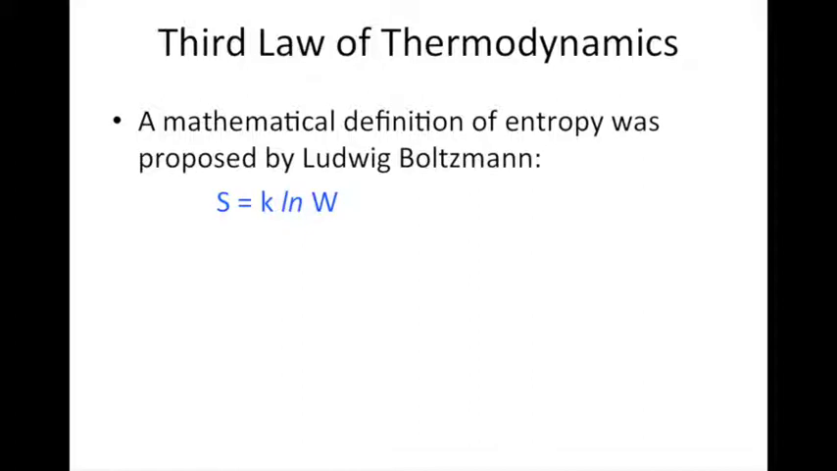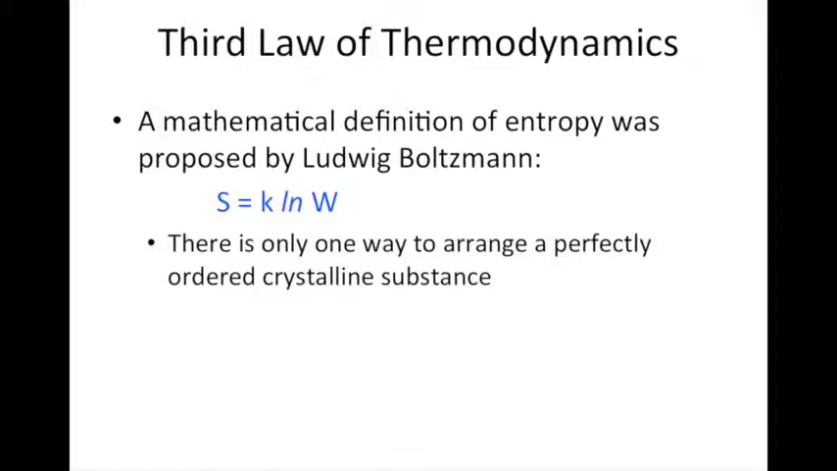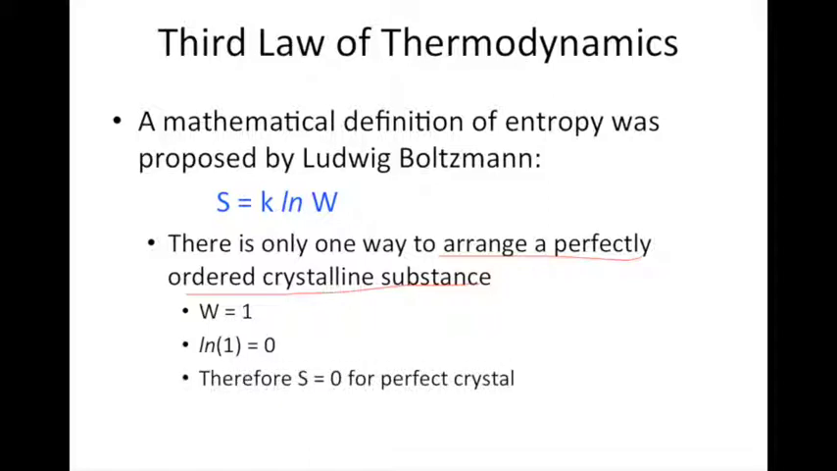Well, if we look at the Boltzmann equation for a substance that is at 0 Kelvin, there is no molecular motion, and the substances are arranged in perfectly ordered crystalline configurations. So when they're perfectly ordered crystals, there's only one possible microstate. So W is equal to 1. If we take the natural log of 1, we get 0, and therefore the entropy, mathematically, we calculate to be 0 at 0 Kelvin when we have a perfectly ordered crystal.